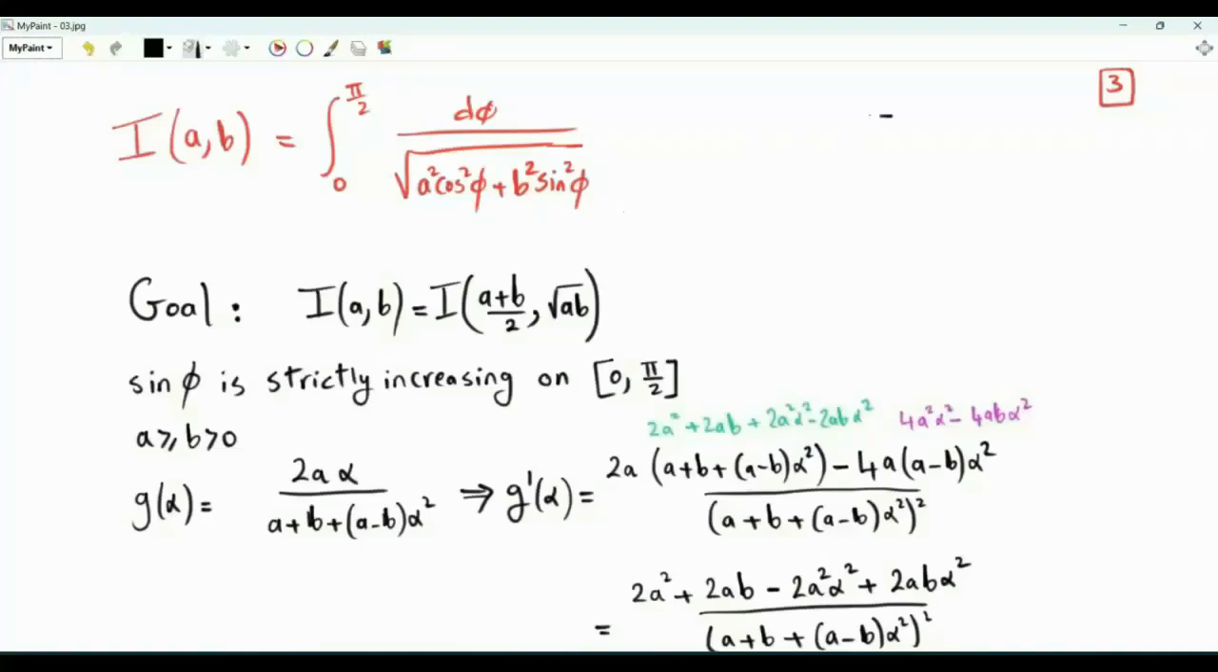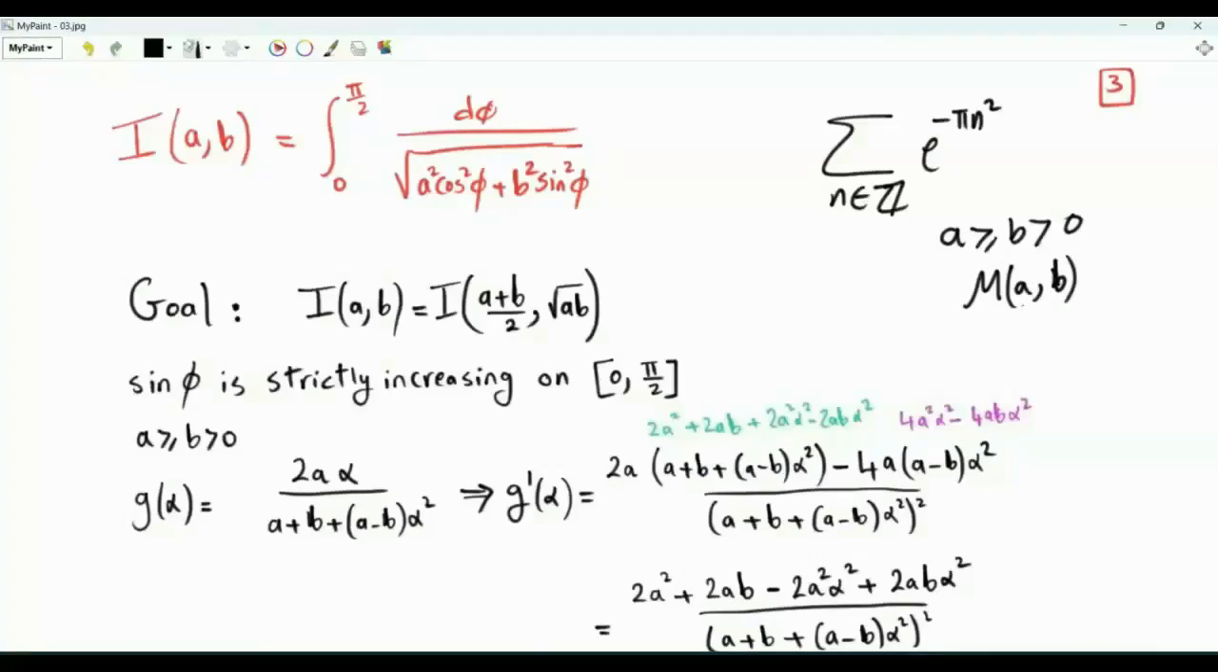Recall our goal. It is to evaluate this summation over n in z of e to the minus pi n squared. We started by talking about a classical recursion, which is to start with two positive real numbers and keep replacing them by the arithmetic mean and geometric mean. We have discovered that by doing so, we construct two sequences that converge to what we called m of a comma b. Now we turn our focus to something that also does not seem to be related to our objective, but later this will actually be the tool that will allow us to get the value of this summation.